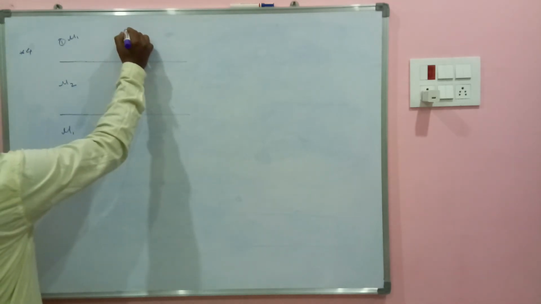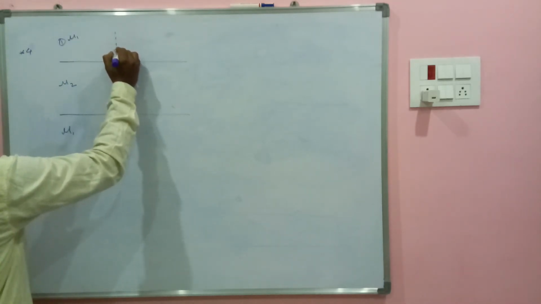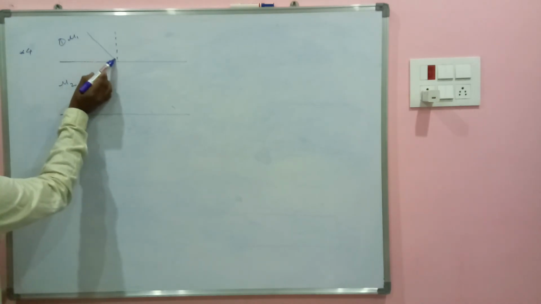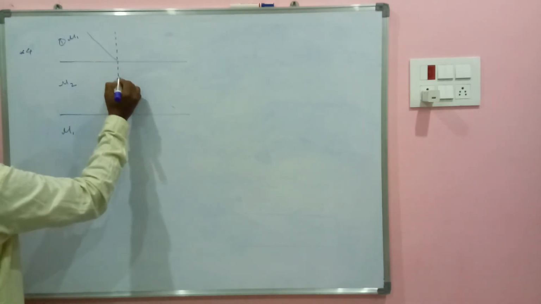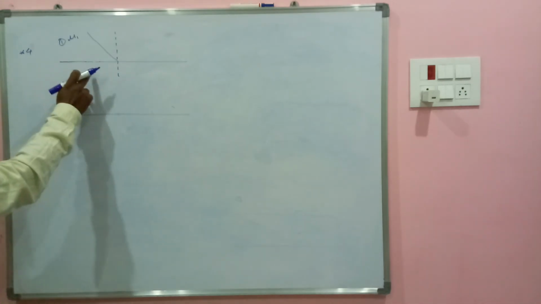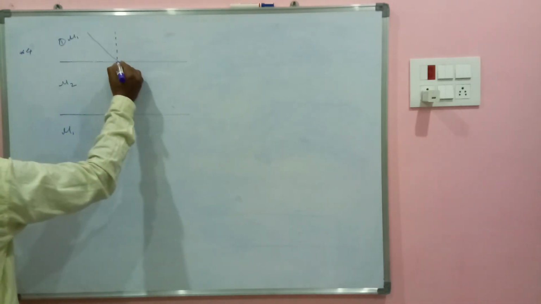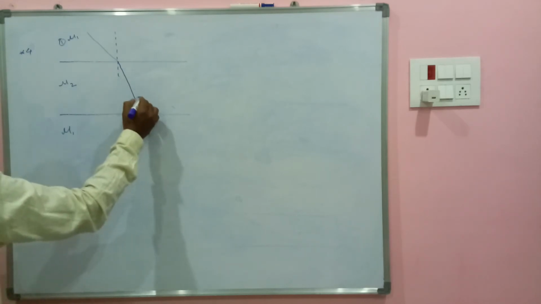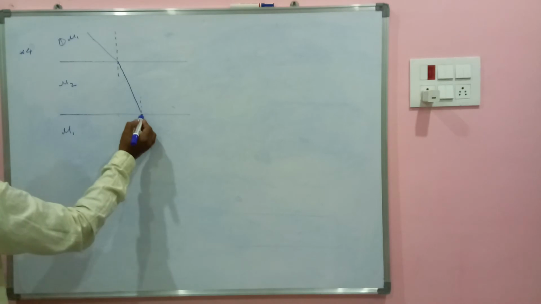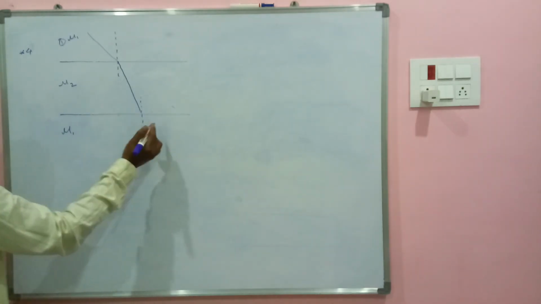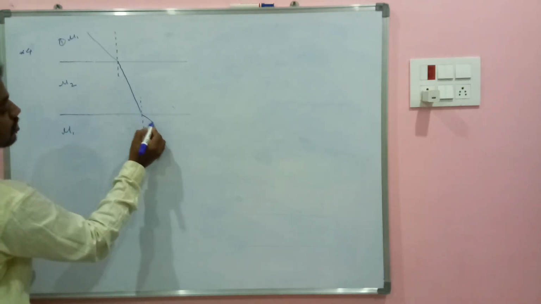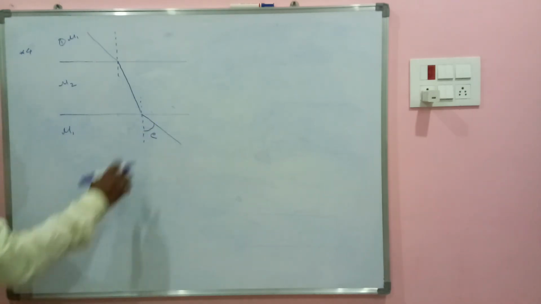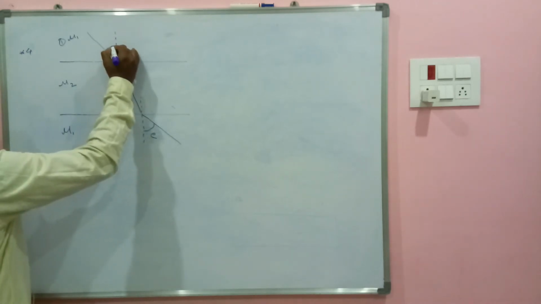Now you have a normal here. Light ray is coming along this direction. As it is a denser medium, what will happen? Light ray will bend towards the normal here like this. Again here I will be getting normal, and it is a rarer medium, so it will bend away from the normal like this. And this is called angle e, angle of emergence, emerging angle. And this is angle i.